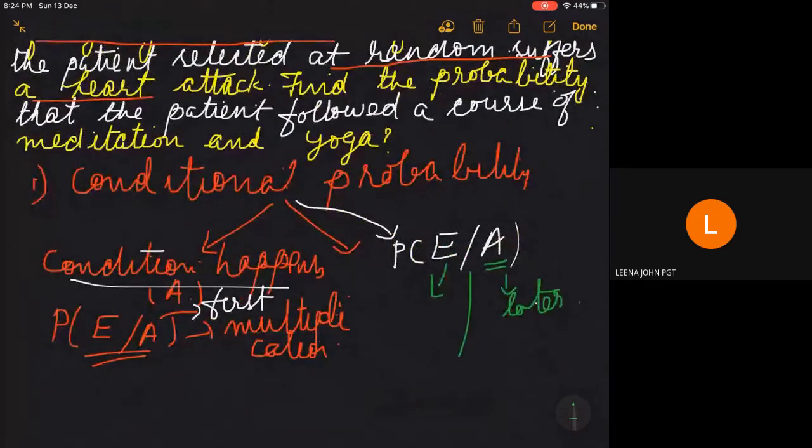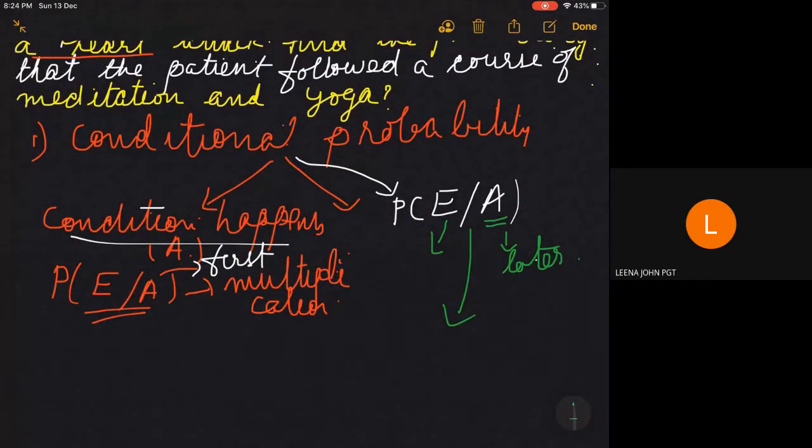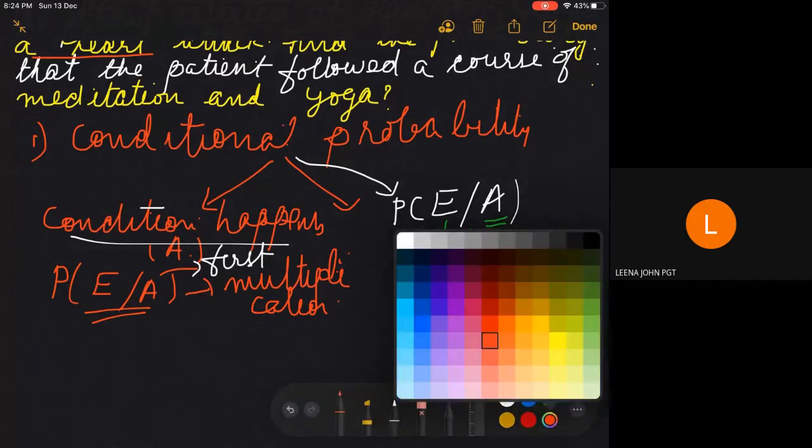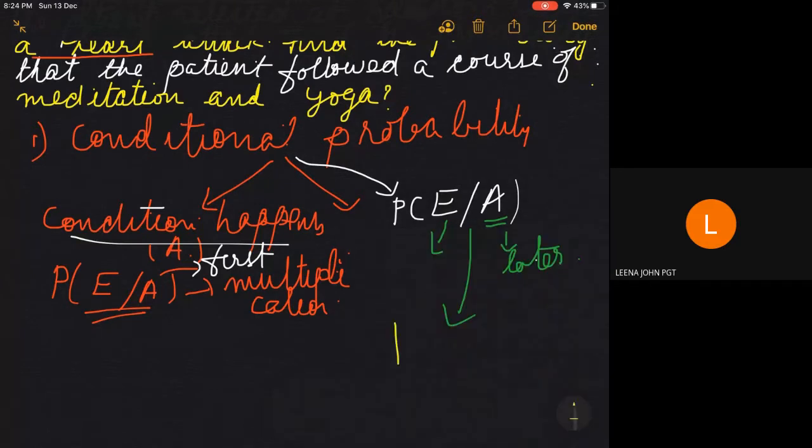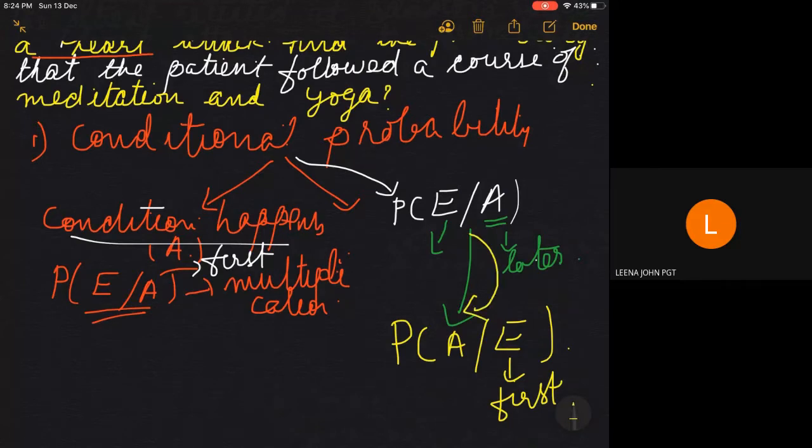So to find the probability of this, you have to reverse the probability. That means you will be able to find out P of A given E, because practically you can find only when E happens first or the condition happens first. So in Bayes theorem we are using it to reverse the probability.